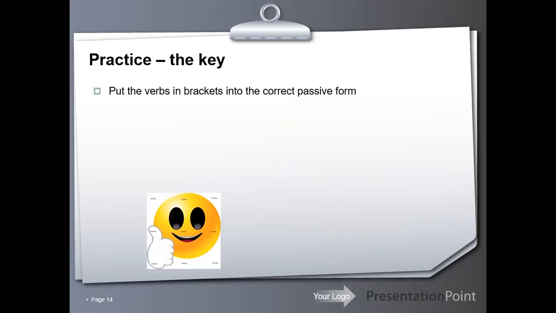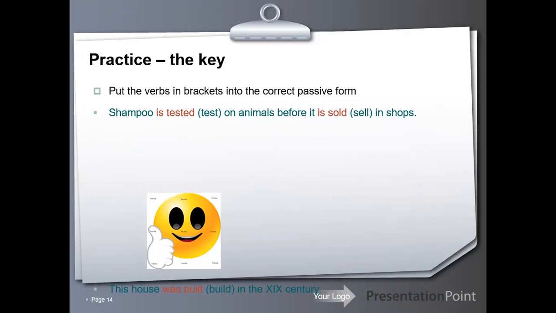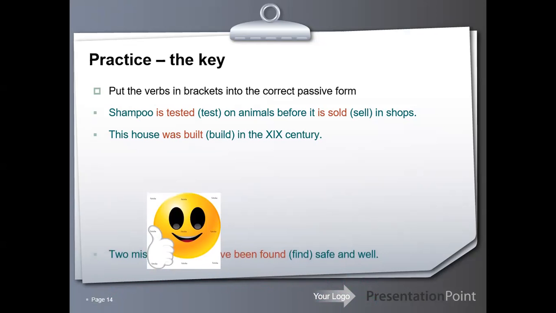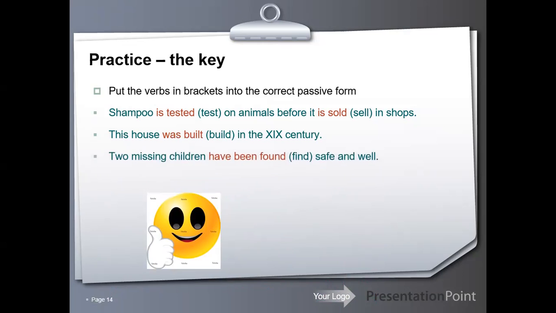Put the verbs in brackets into the correct passive form. Yes, that's the answer for sentence number one. Shampoo is tested on animals before it is sold in shops. Number two, the house was built in the X century. Two missing children have been found safe and well. A new bridge will be constructed next year.